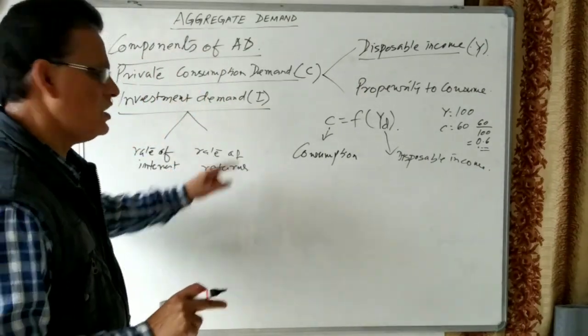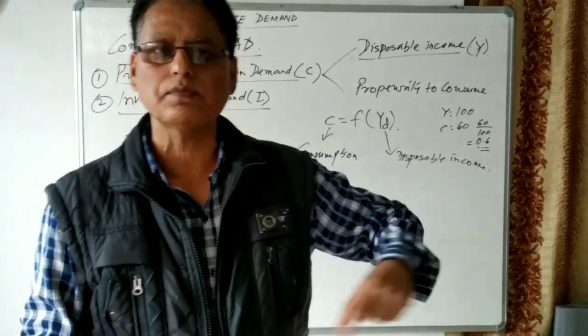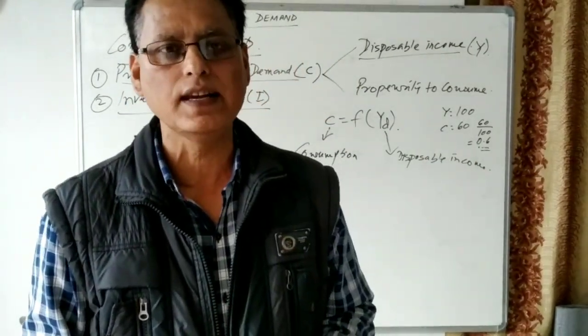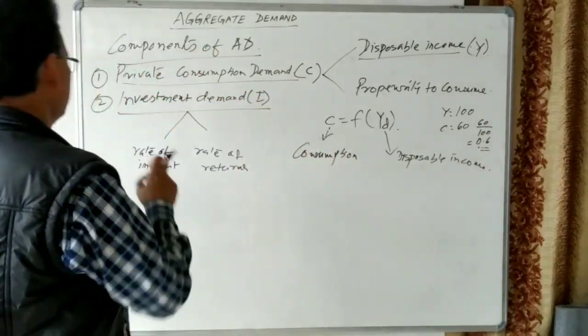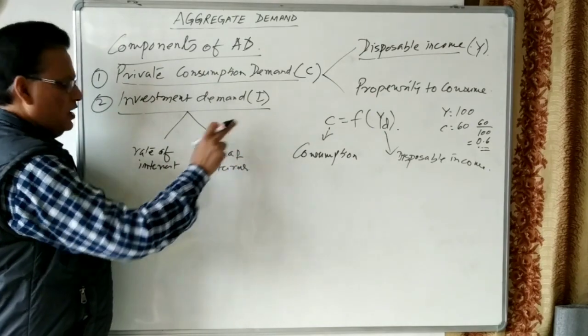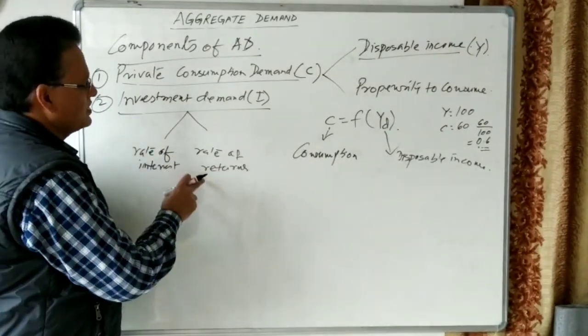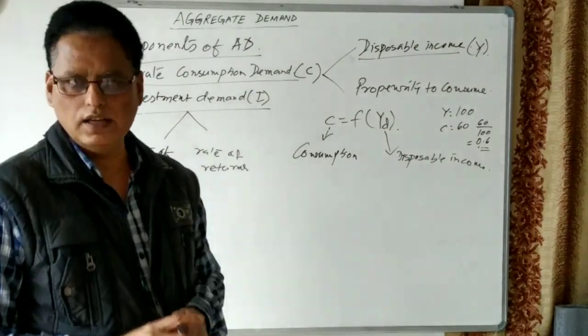Another one is the rate of returns. If the producer thinks that in the near future the price of goods will increase, and the demand for goods will increase, then they will make more and more expenditure. That is why I told you investment demand depends upon two factors: one is the rate of interest, another is the rate of returns. So I think this is also clear to all of you.